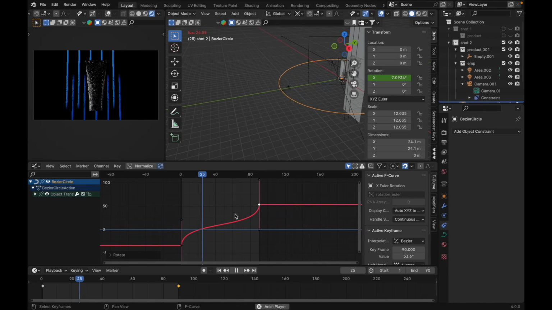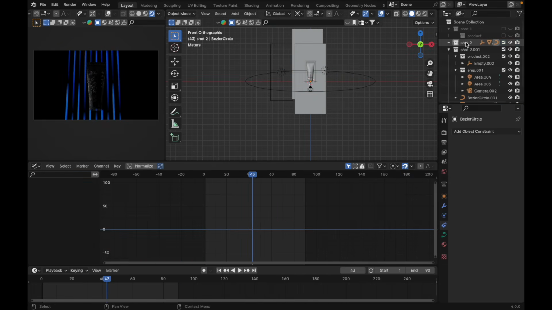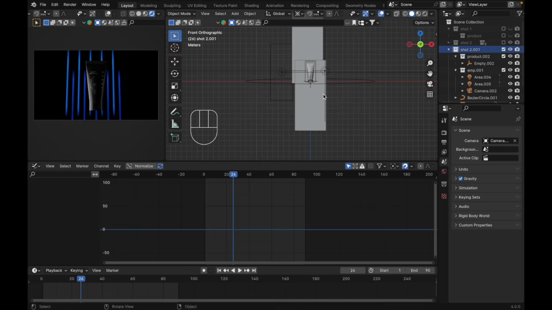Yep, that looks okay to me. I guess we are done with shoot 2. Let's move to another. Let's just duplicate this one. Right click, duplicate collection. For the next shot, it shall be shoot 3, where the scene is a product splashed by the water.